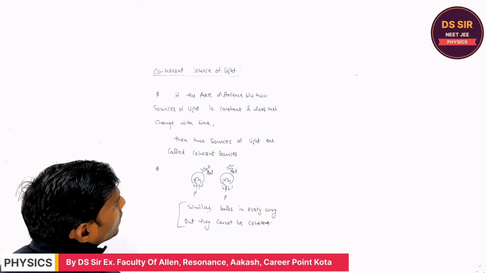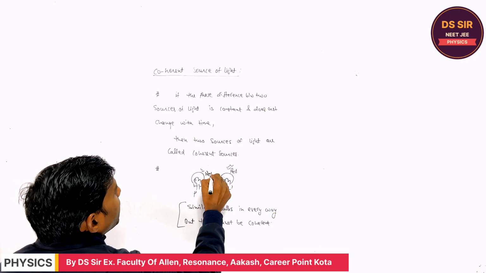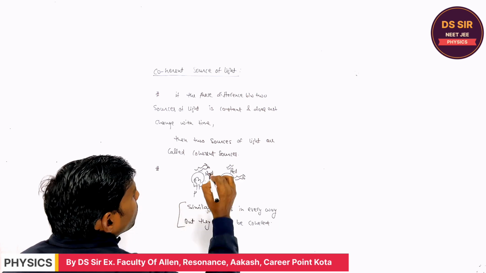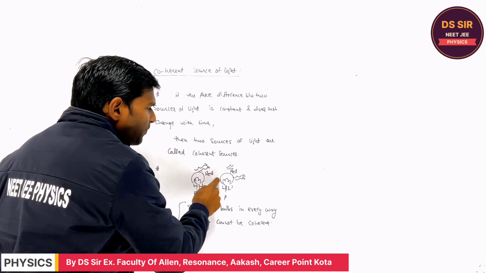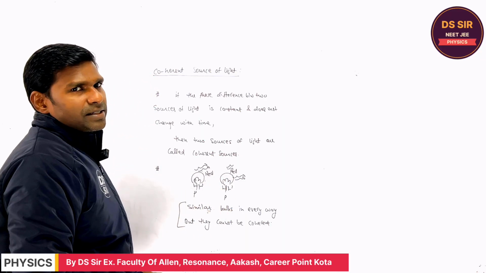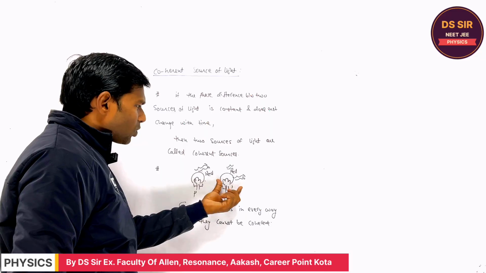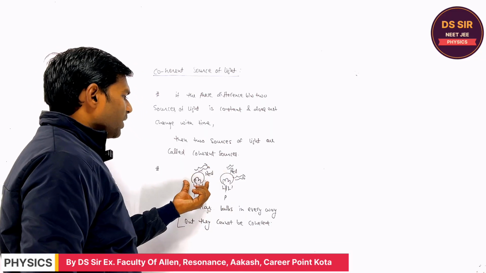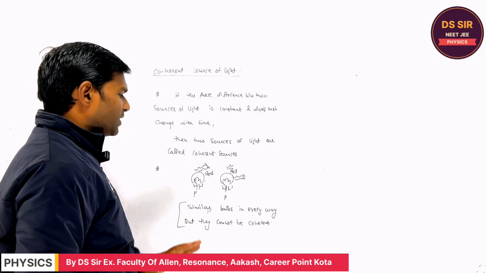Why they cannot be coherent? Because when the light is produced, suppose it is produced in the form of photons, and the phase difference between the two photons or the two light waves is not the same, although these two bulbs are very much similar in everything.